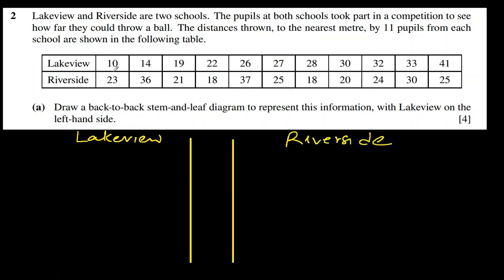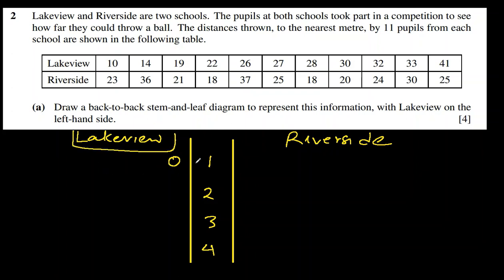Okay, so are they in increasing order? They are, so not a big deal. So we are starting with 10 for Lakeview. So 1, then we have 20s, 30s, and 140 also there. So we start from the lowest one, and we increase our numbers towards the left if your particular data is on the left.